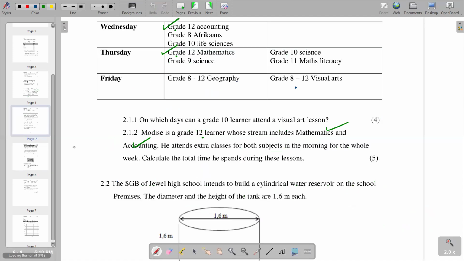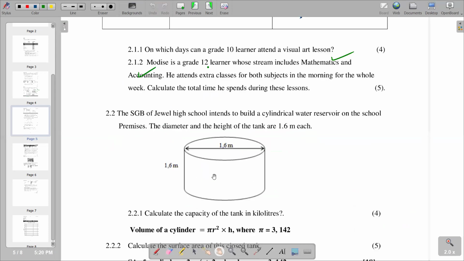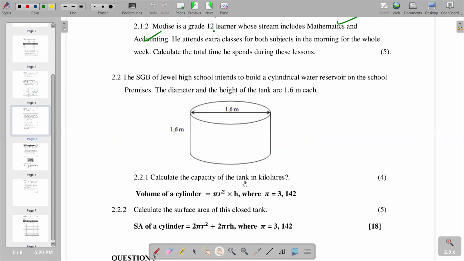So we'll go to the next part, which is now going to be our 2.2. The SGB of Jewel High School intends to build a cylindrical water reservoir on the school premises. The diameter and height of the tank are 1.6 meters each. So the diameter is the same as the height, 1.6 meters. I will take note of that. Calculate the capacity of the tank in kiloliters. We are going to express in kiloliters, very important formats.